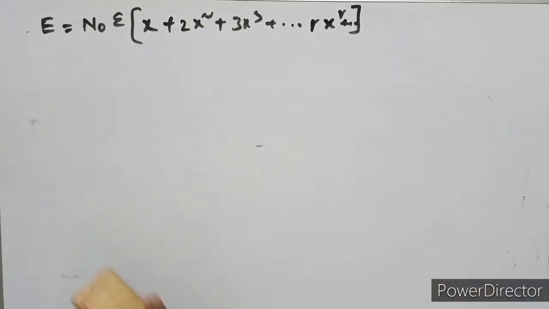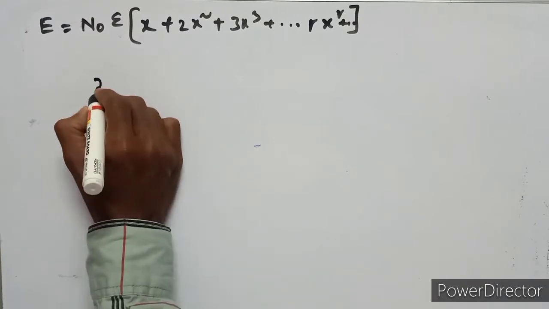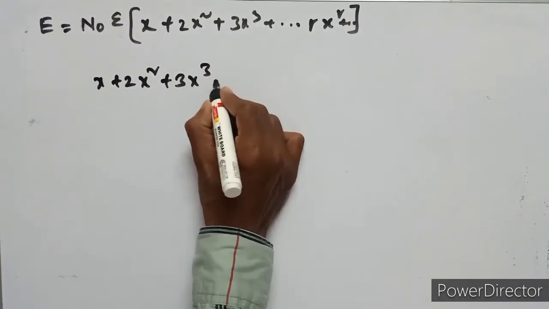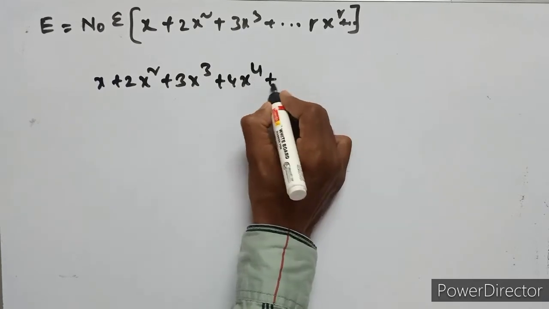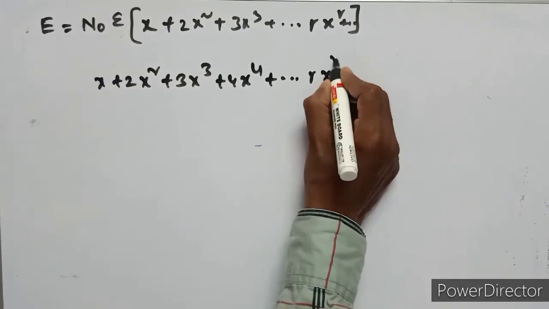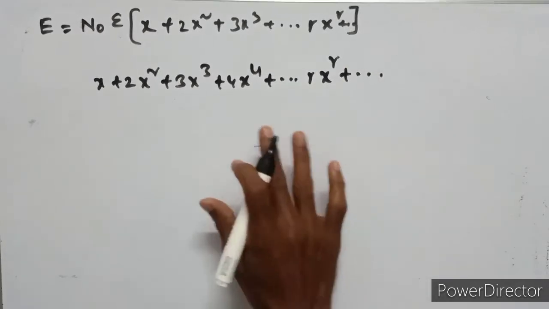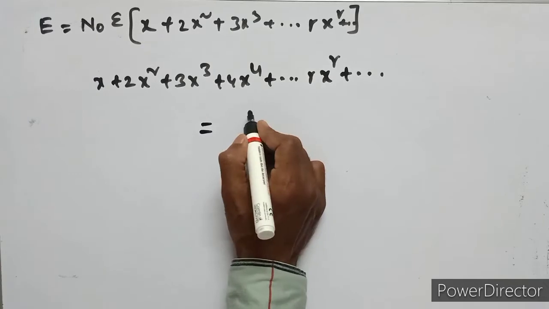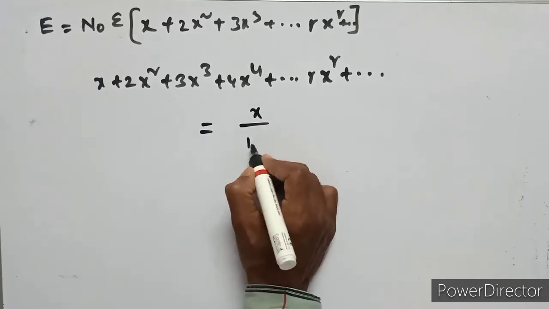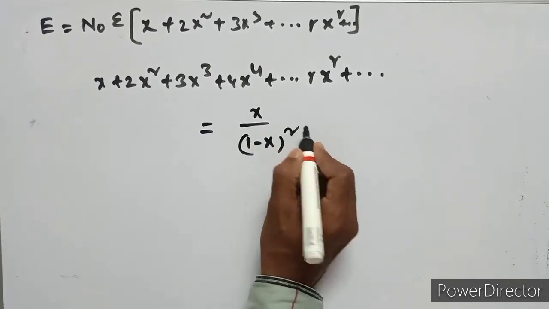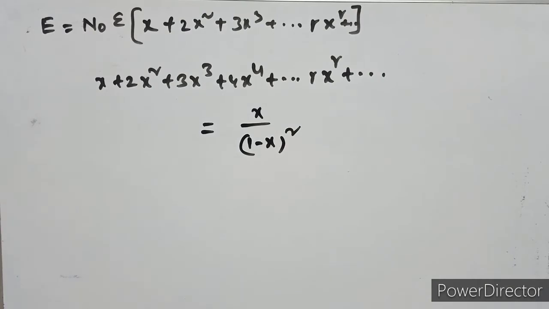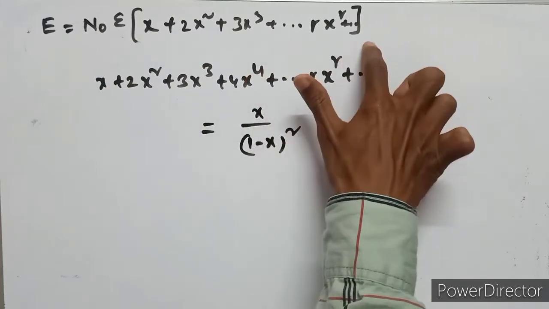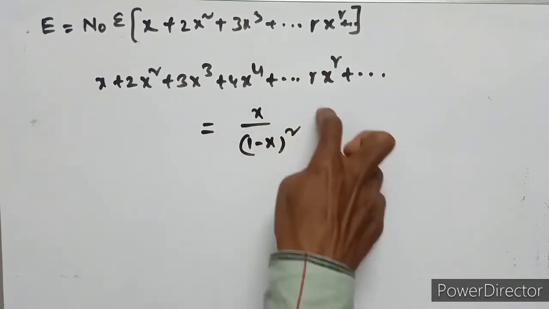But already we know that x plus 2x square plus 3x cube plus 4x to the power of 4 and so on, r x to the power of r and so on, this value is equal to x upon 1 minus x whole square. So in the place of this term we substitute this value.